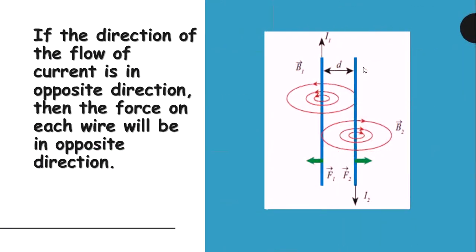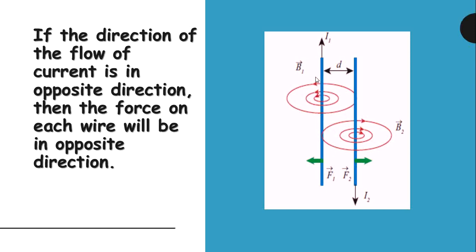Now see this diagram. Here the direction of flow of current is in opposite directions. Here also two parallel conductors are placed near each other. The first conductor is parallel to the second conductor. See, in the first conductor the current I1 is moving upward, and in the second conductor the current I2 is moving downward. So the direction of the flow of current is opposite.